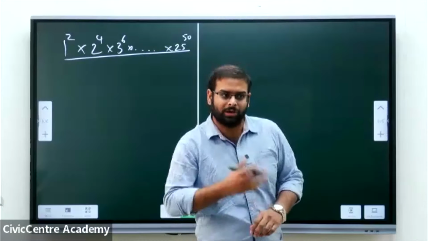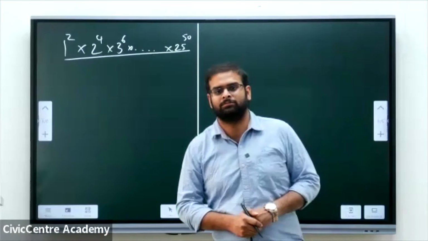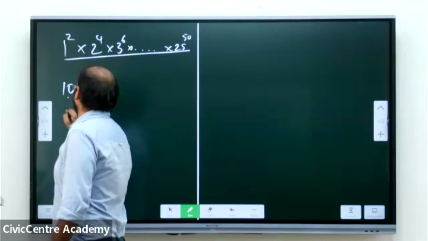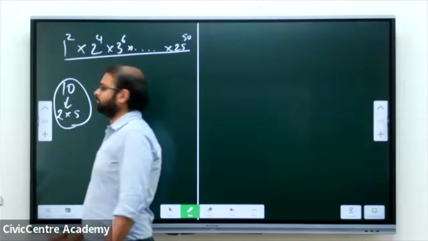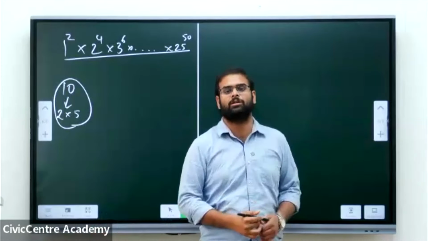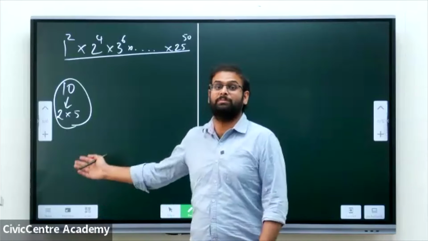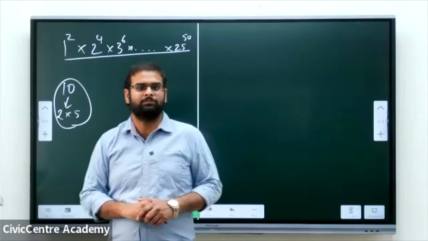First, when will you get zeros at the end of the product? When it is multiplied by 10. 10 is 2 into 5. So the maximum power of 2 or 5, whichever is minimum, that will be the number of zeros at the end of this particular product.